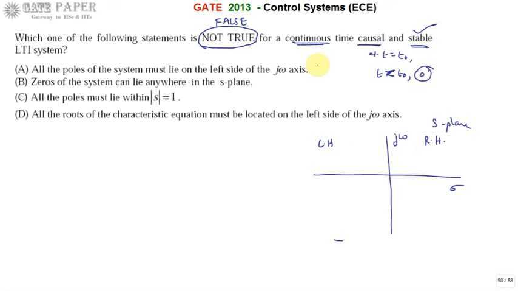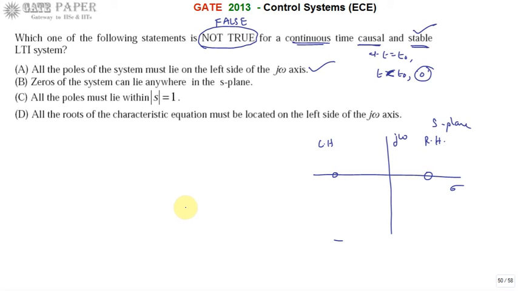That is the first one, so this is right. All the poles of the system must lie on the left hand side of the j omega axis, excluding the j omega axis, so definitely it is stable. Second one, zeros of the system can lie anywhere in the S-plane, on the left hand side as well as the right hand side.